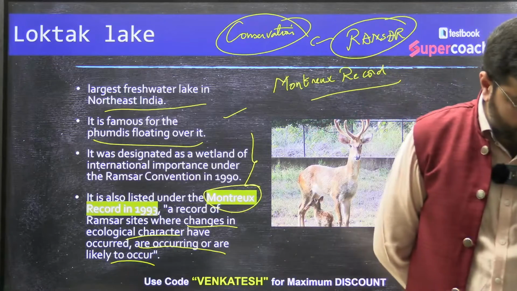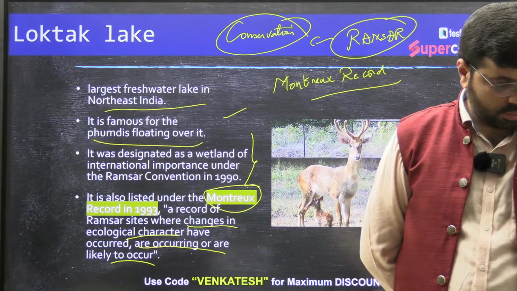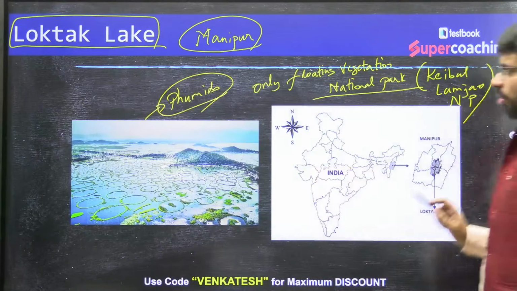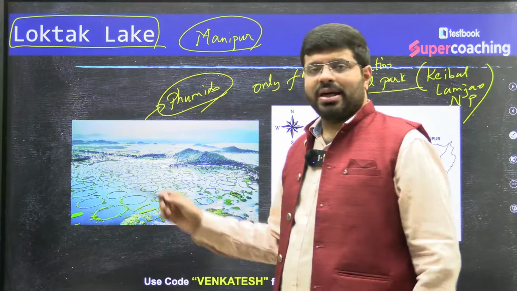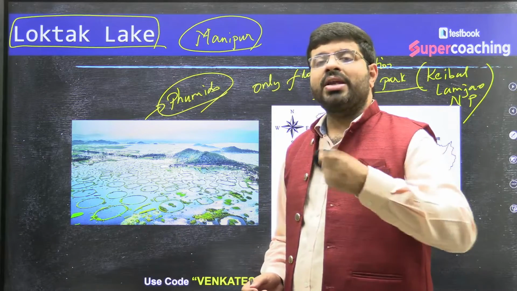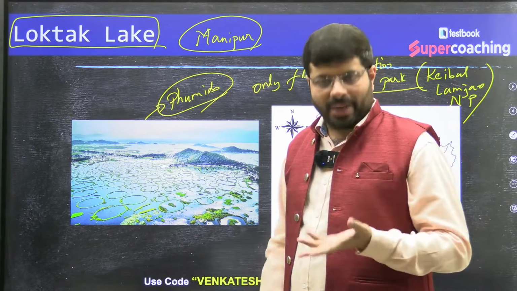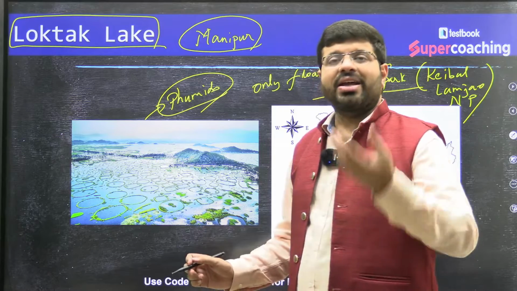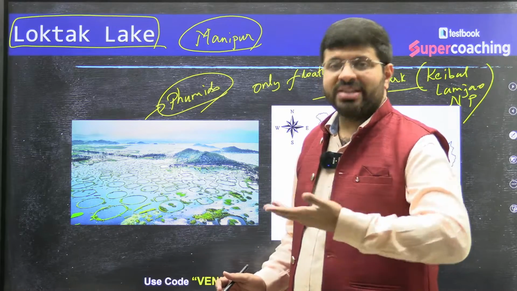Yes, Manish, I couldn't get your question. Right? I didn't get your question. So what I'm trying to tell you here is that these Phumdis are actually vegetation which floats. The combination of the soil and the organic matter has led to the vegetative cover, the dead organic matter, being able to float in the water.